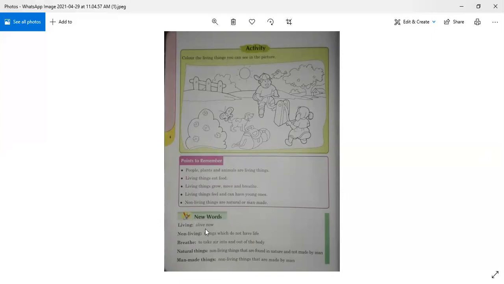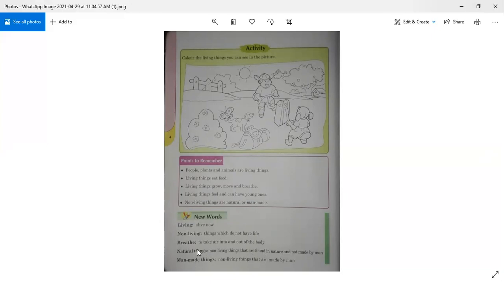Living means alive. Non-living means things which do not have life. Breathe, to take air into and out of the body. Natural things: non-living things that are found in nature and not made by man. In other words, natural things are made by Allah. Man-made things are also non-living things that are made by man. So they are not made by Allah, they are made by man.